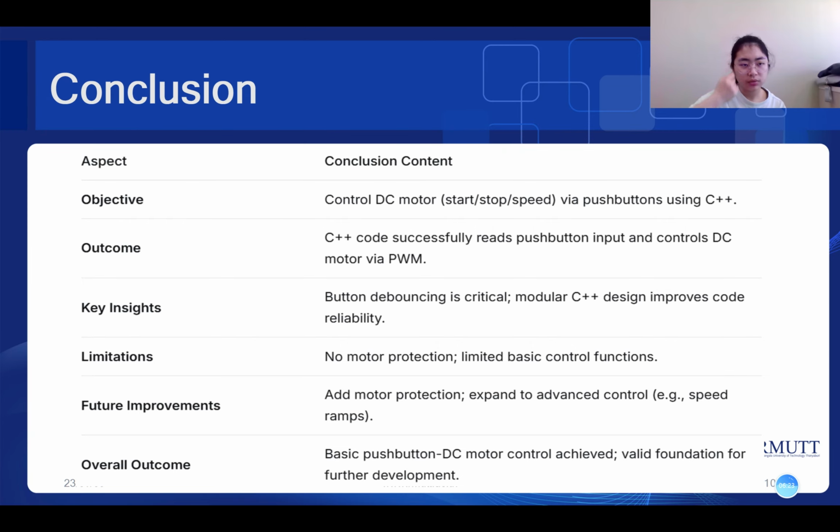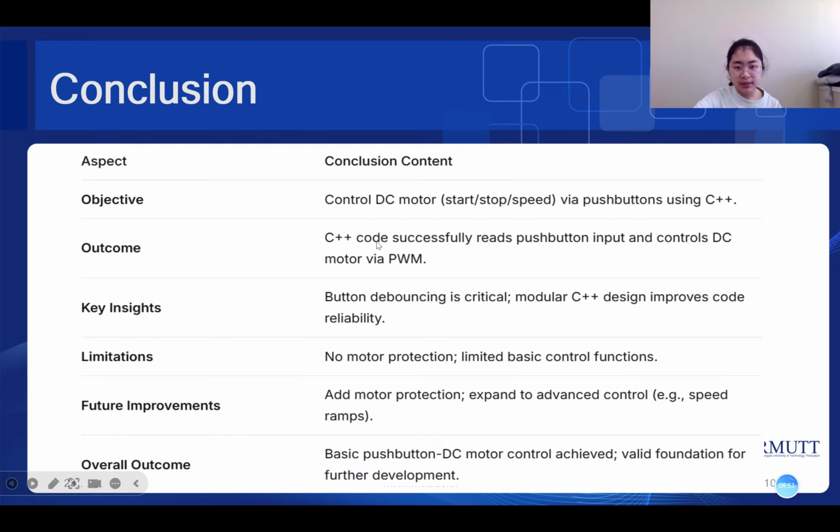So the conclusion. Steps have the objective, outcome, key learning, limitation, and future improvement. The objective: control a DC motor with a push button using C++.